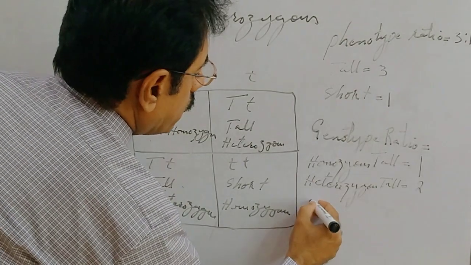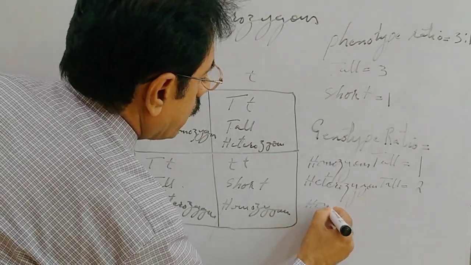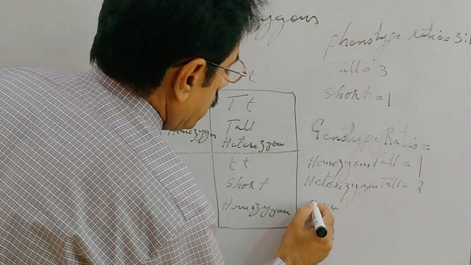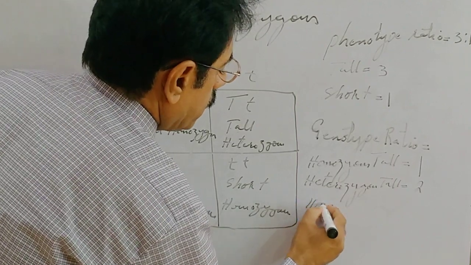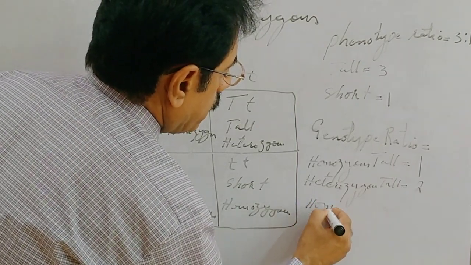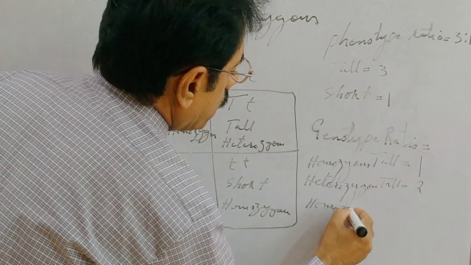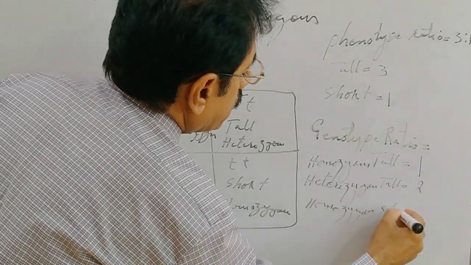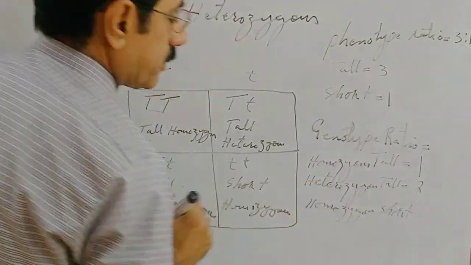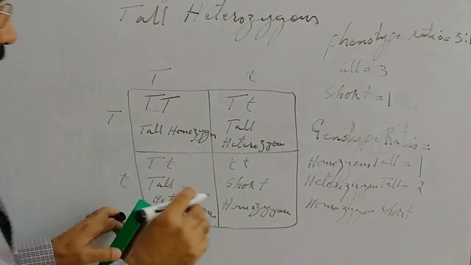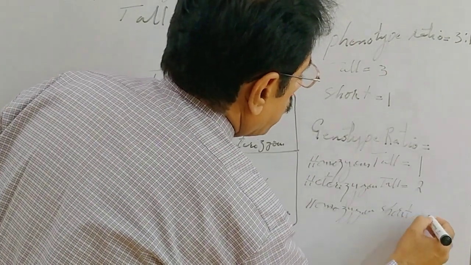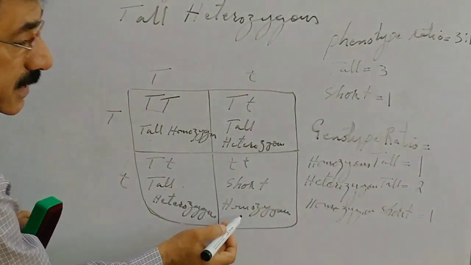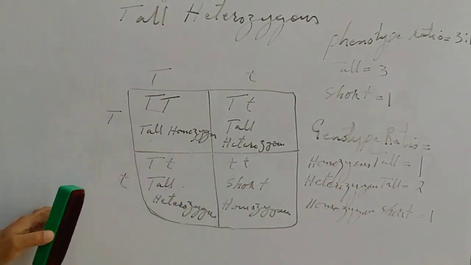And homozygous short is only one, this one.